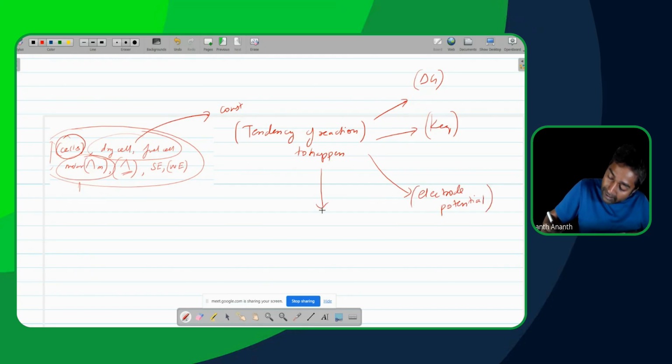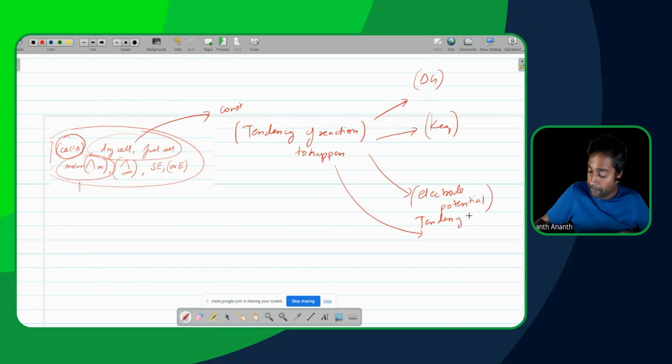And then yet another way of quantizing it is going to be the one which is linked to the electrode potential, which is the tendency, which is the definition of electrode potential actually. So let me just put it closer to electrode potential. This is actually the definition of this, which is going to be the tendency, or rather willingness, of electrons, the tendency for flow of electrons.